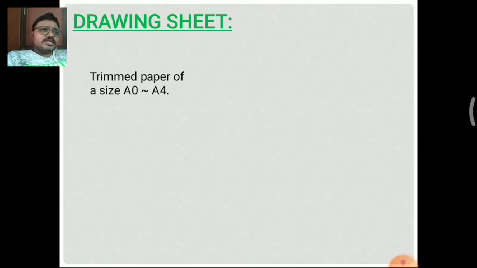In that large sheet there were more diagrams filled compared to these small sheets. Depending upon the purpose, and depending upon the college also, we are taking different types of drawing sheets, and the paper can be trimmed in sizes A0 to A4. An A4 sheet means a regular paper we are using for book size, and A0 is a large sheet. So these are the trimmed papers.